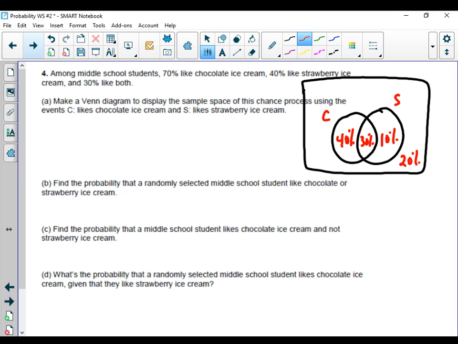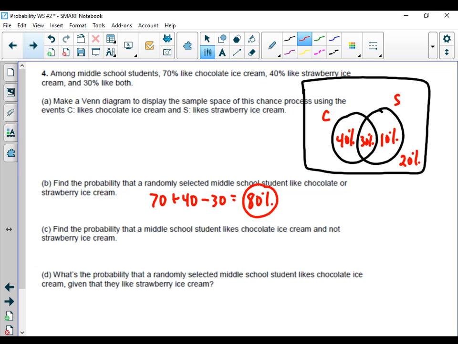All right, so let's answer the questions using our Venn diagram. Part B wants to know what's the probability that we select a student and they like chocolate or they like strawberry. So this is one of those where I'm going to first of all figure out the ones that like chocolate and strawberry. And I'm going to take away the ones that like both. So 70 plus 40 is 110, minus 30 means 80%. And I can double check that because it should be the totals I got inside the circles.